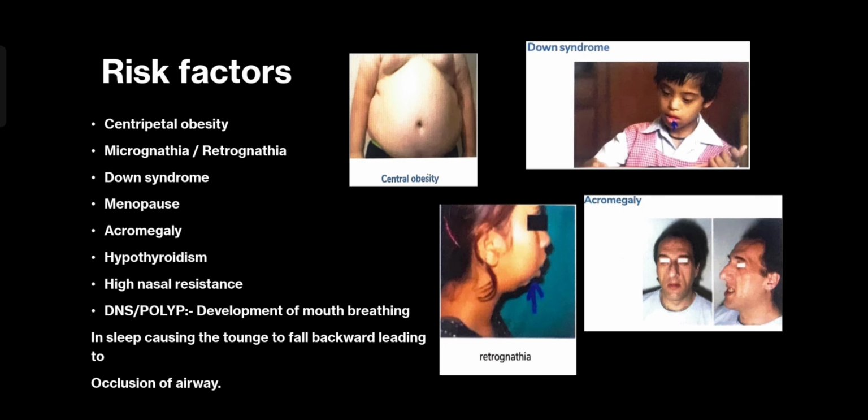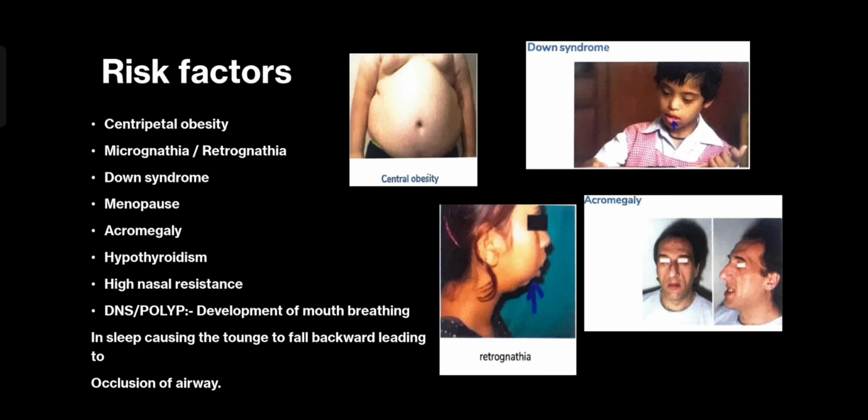I said two things: narrowing of the pharyngeal inlet due to fat deposition, and the second, decreased chest wall compliance, which would decrease the caudal traction. Mark my words, caudal traction, which is required for keeping the airway patent. And therefore, we are saying that there is a collapse of the airway.